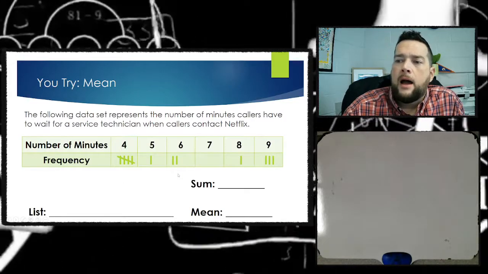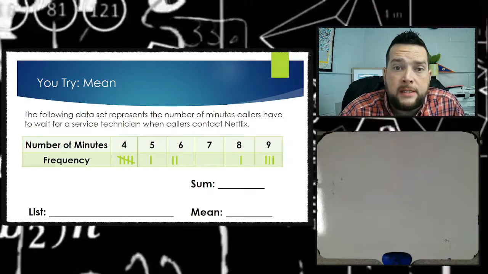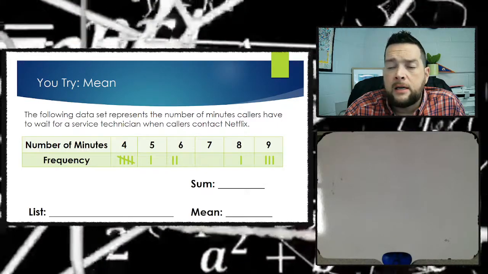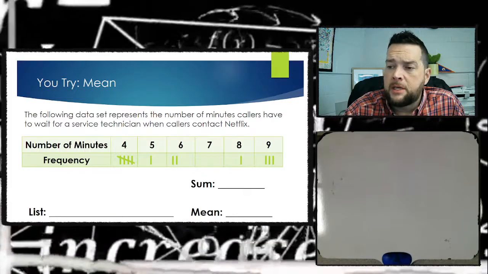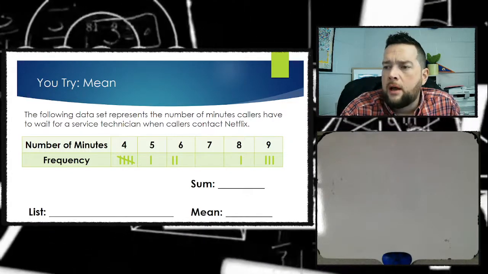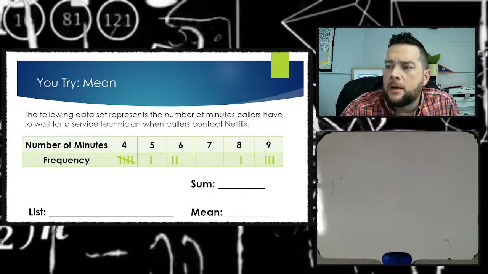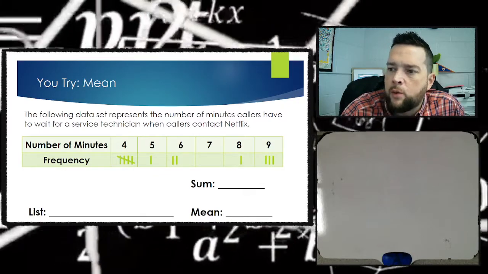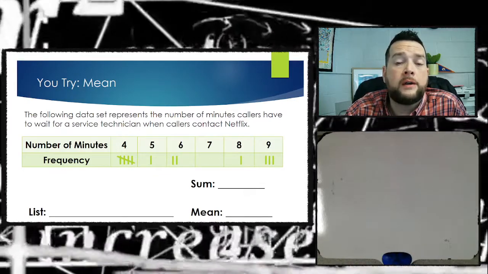All right. This is another way that we see data listed. In this unit, you're going to see a lot of different data representations. But this is a frequency table, and it's a frequency table for this scenario. The following data set represents the number of minutes callers have to wait for a service technician when calling Netflix.